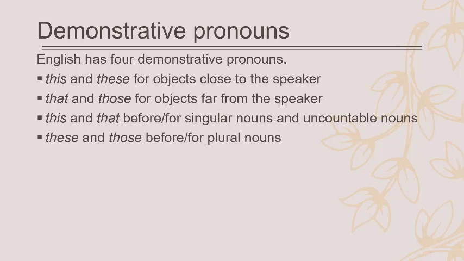Only before plural nouns, not uncountable nouns. It's before, meaning that I wrote here before or for, because you can say this is a book. You just say this, and that doesn't function as a demonstrative pronoun, or that doesn't come with a noun, but that's also a demonstrative pronoun. You can say these books or these are. That's plural nouns.